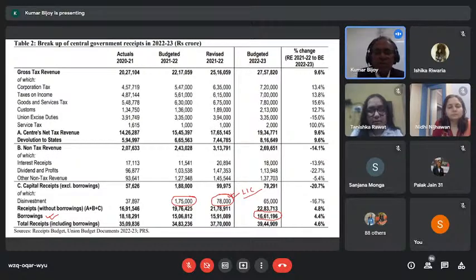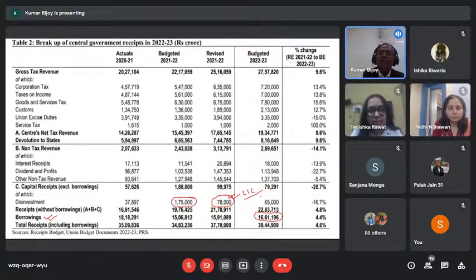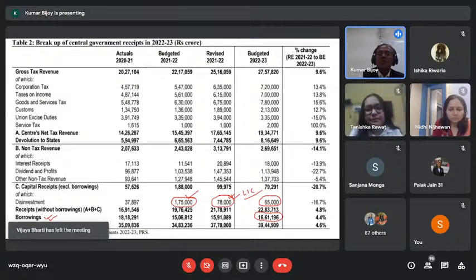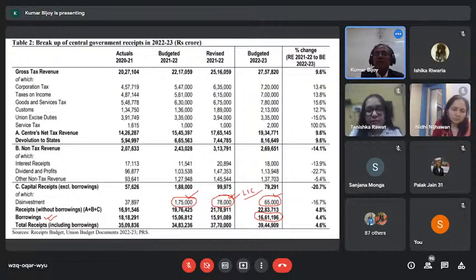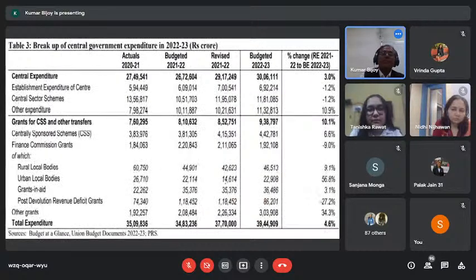That is what the estimate has been made, and another 5% will get issued next year, meaning 22-23, and that's why the 65,000 has been there. So if you compare the original budget of disinvestment versus the current budget of disinvestment, it has been dramatically different, and it is more realistic in nature. So that's why this negativity is because of being more realistic. Okay, that's the way one can look upon the budget figures.